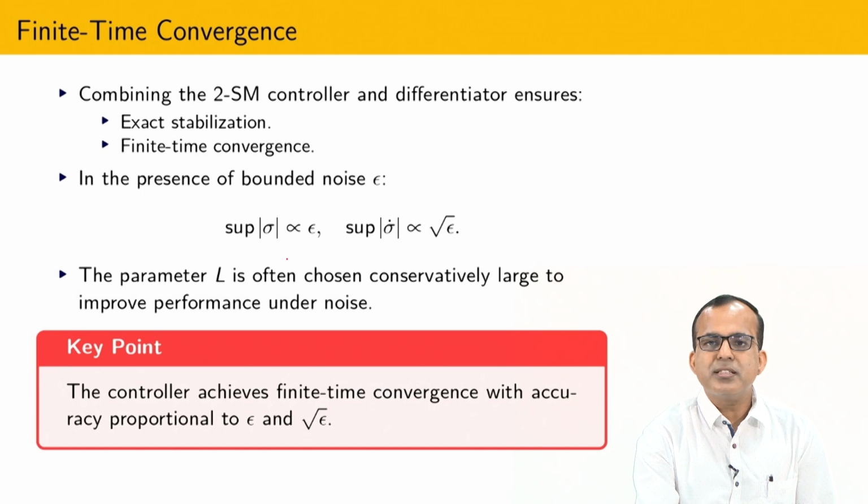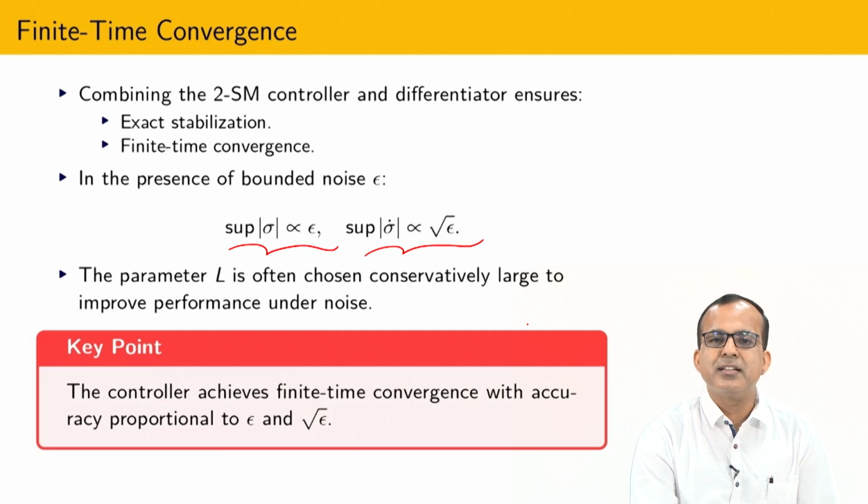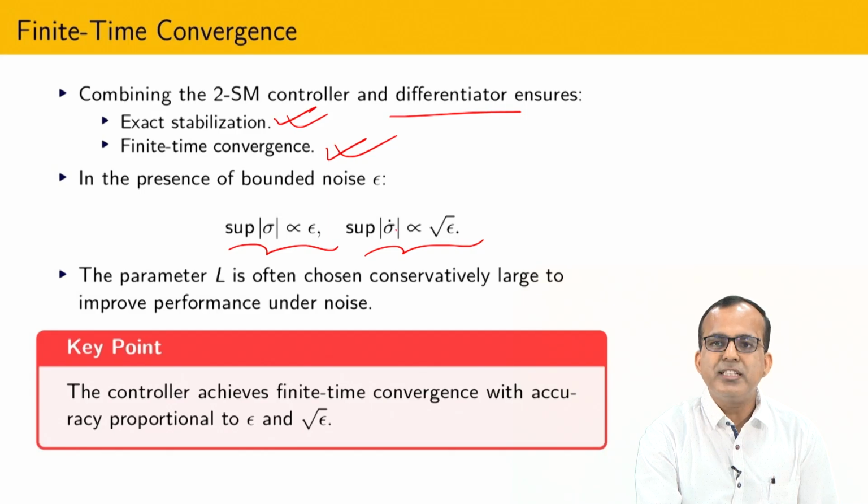What is the beauty? Since whatever information we utilize for the control design is from the differentiator, accuracy will also be satisfied. Due to that reason, it is possible to show that whenever you apply second order sliding mode control that is based on the differentiator, you get exact stabilization and finite time convergence in absence of noise. In presence of noise, you can see that your trajectory remains very close to the origin, sigma dot equal to 0, suppose I am solving just a stabilization problem, because epsilon is very small.